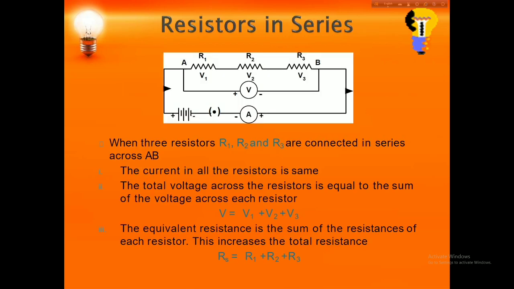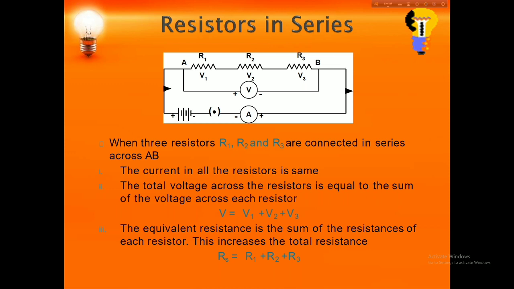Let's start with series. Take Ohm's law, V equals IR. First choose which quantity is constant: V, I or R. In series the variable is the resistance, and we measure the voltage on each resistor.